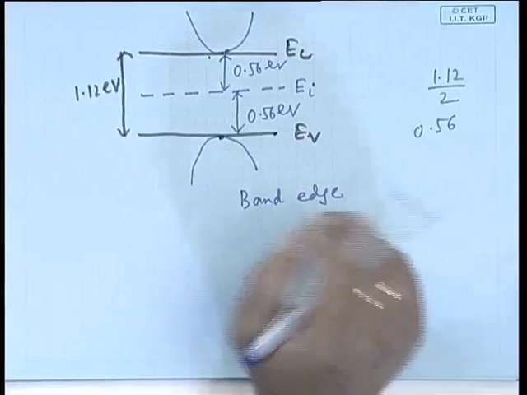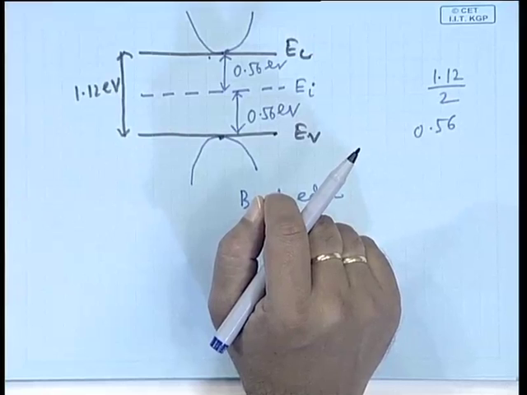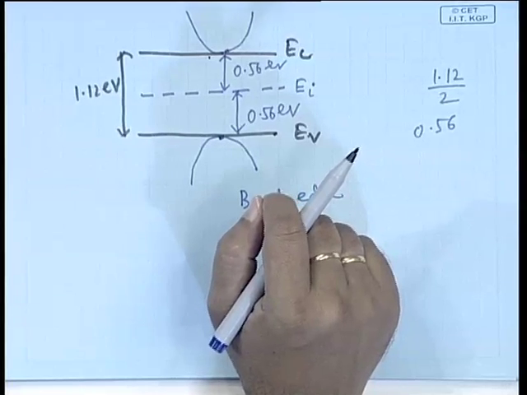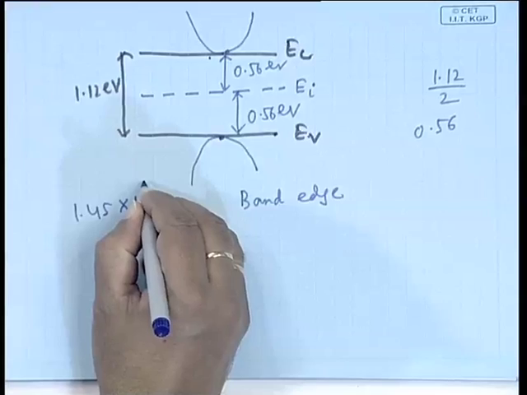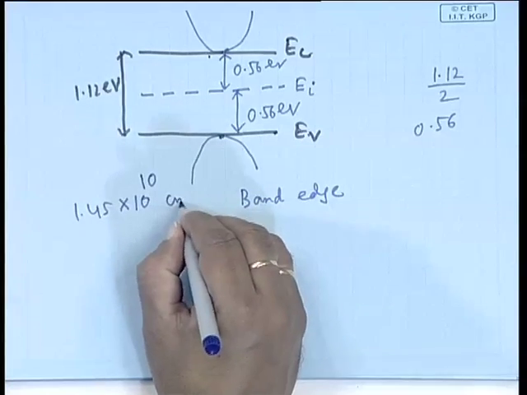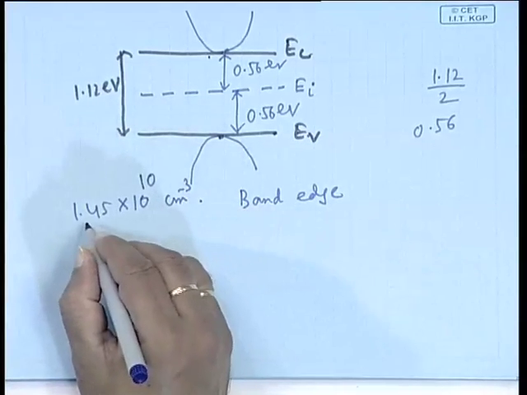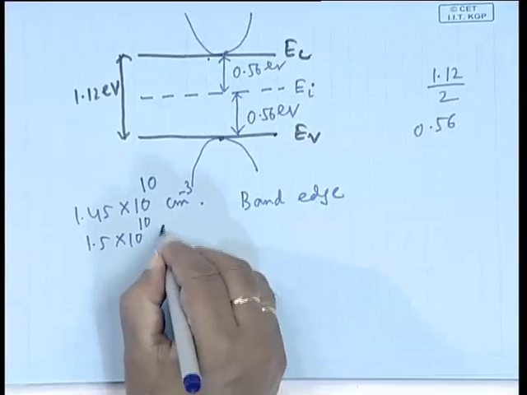Okay. What is the intrinsic carrier concentration of silicon? Can you say? It is 1.45 into 10 to the power how much? No, it is 10 to the power 10 per centimeter cube, or in some books you will find that it is 1.5 into 10 to the power 10.